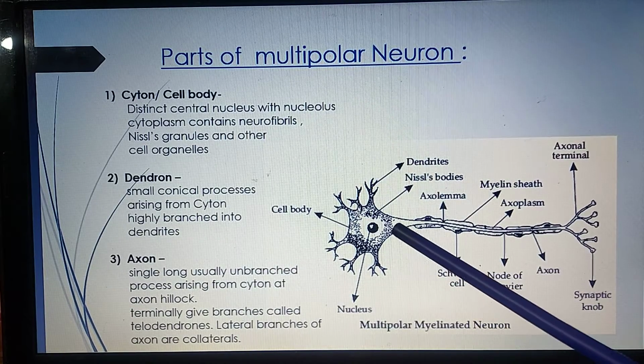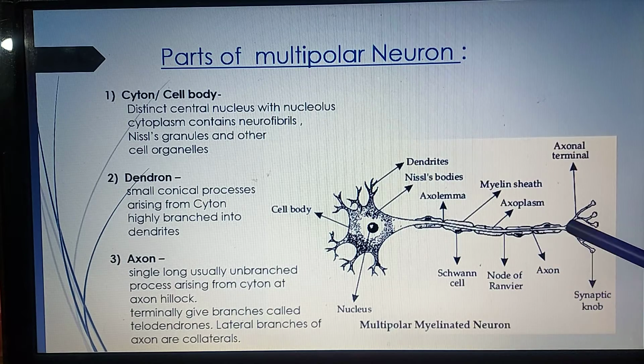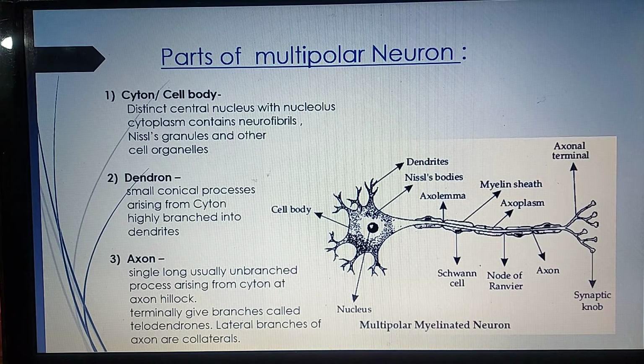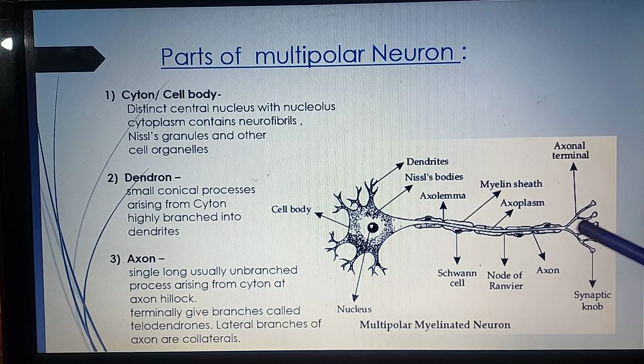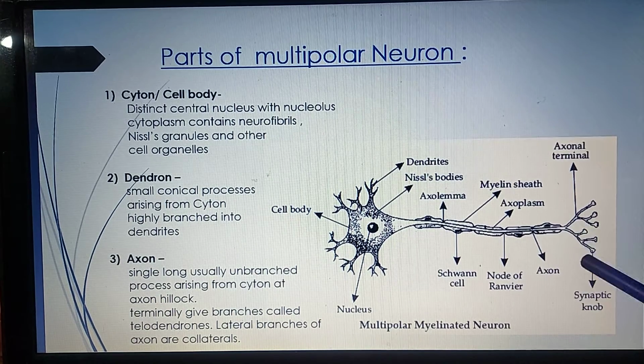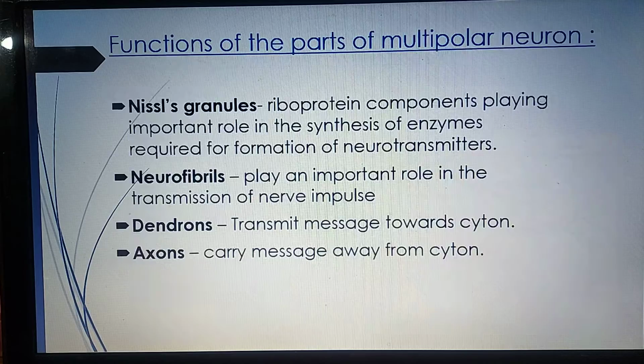Now, here you can see a long process. It is called as axon. It is single long, usually unbranched process arising from cyton at the axon hillock. This is the region called as axon hillock. From this, here the axon arises. Terminally, it gives branches. Now you can see branches. These are called as telodendrons, and sometimes there are lateral branches to axon called as collaterals. So these are the three structures of neuron.